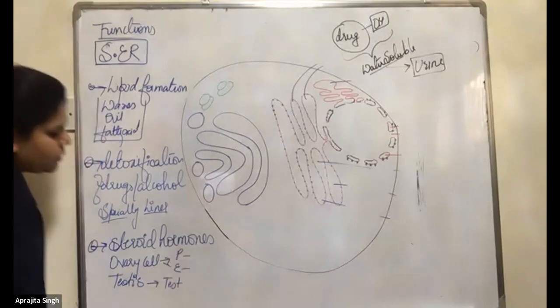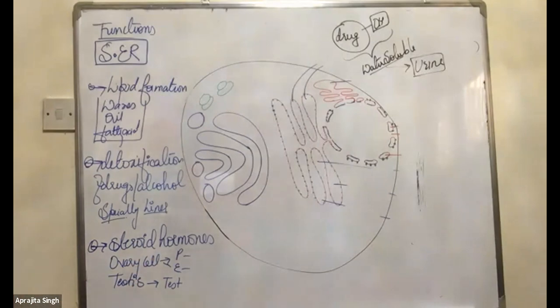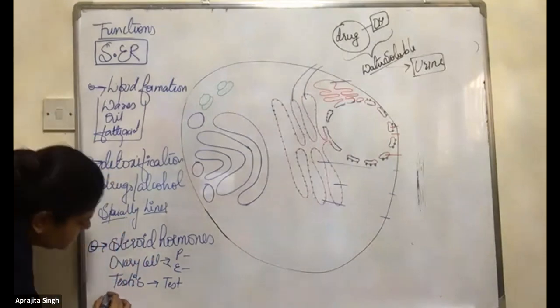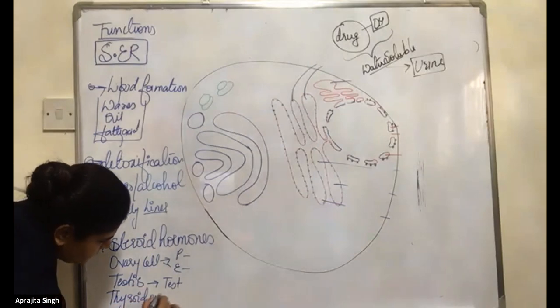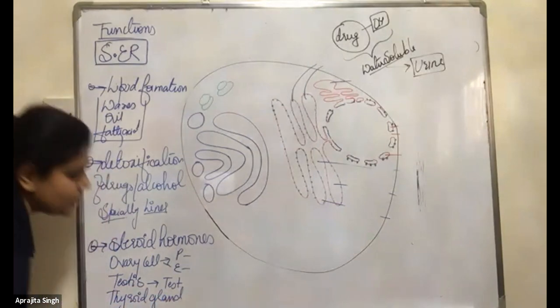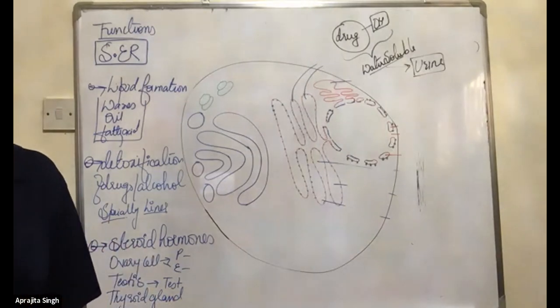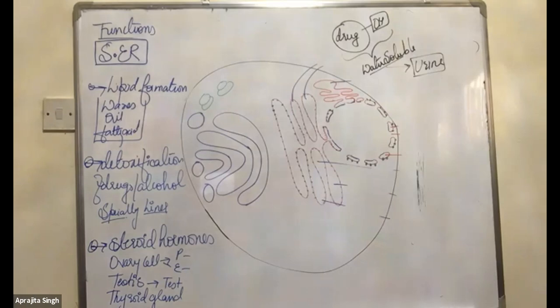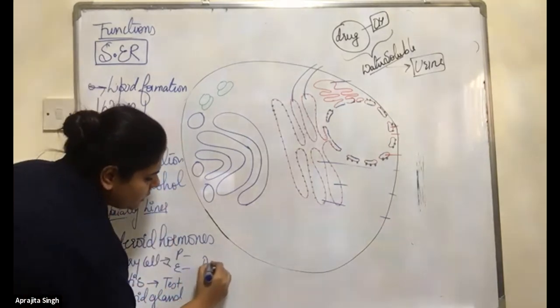You will write the full word, okay? Progesterone, estrogen, testosterone, thyroid gland, TSH, T4. Thyroid hormones are the fat hormones. Next is the adrenal cortex. Remember the cortisol? The very common adrenal cortex.